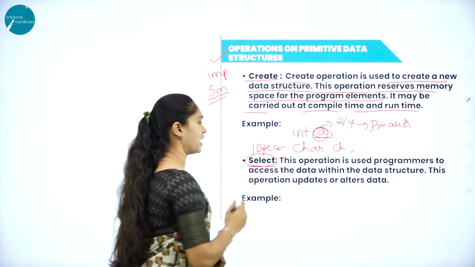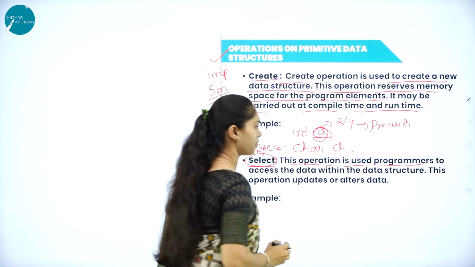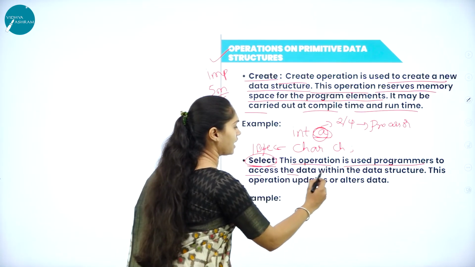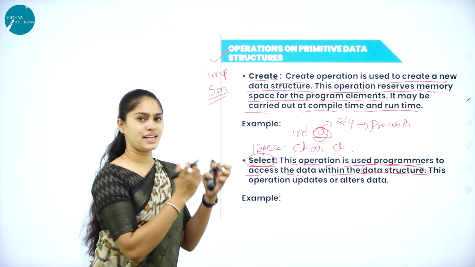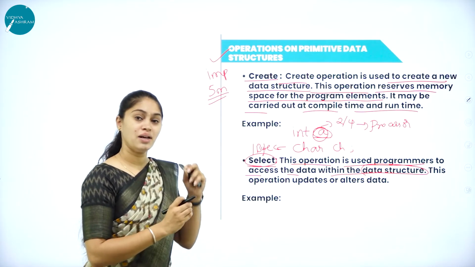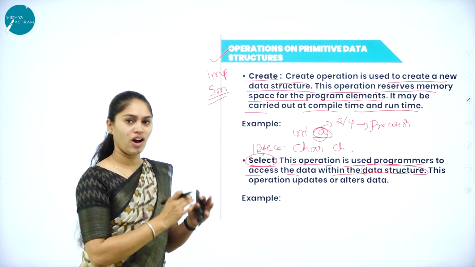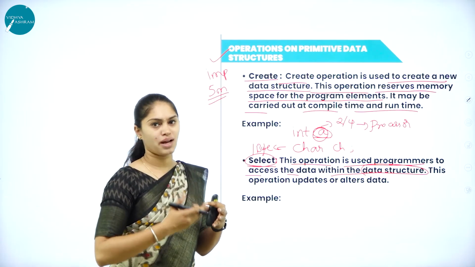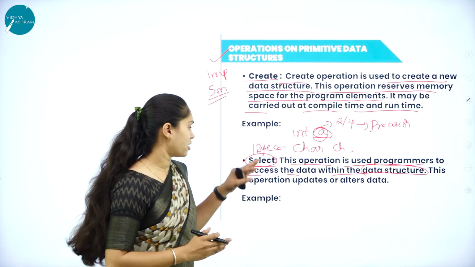When it comes to the select operation, this operation is used by the programmer to access the data within the data structure. So we have several data. Together I can call it a data structure, but based on my requirement, I am going to fetch only one data, or however many data I require for my processing. That operation is nothing but the select operation.